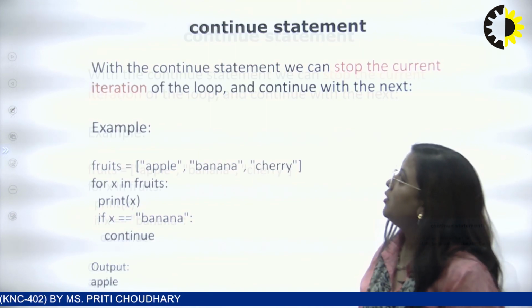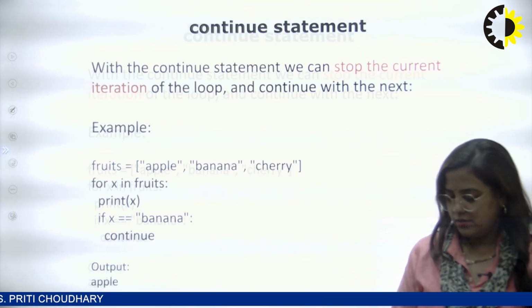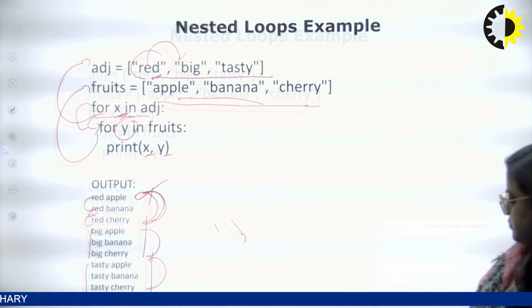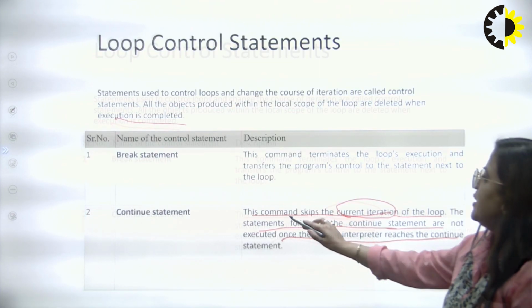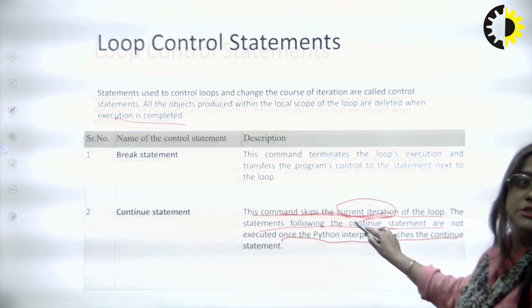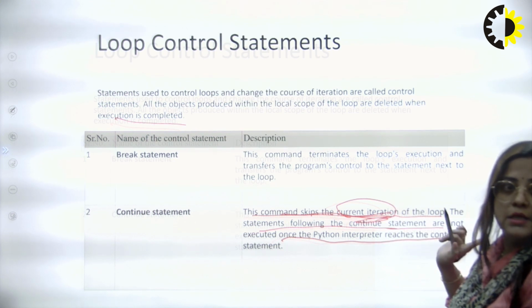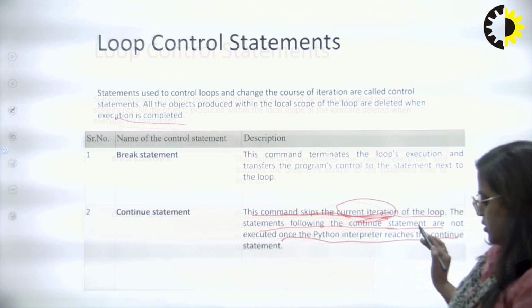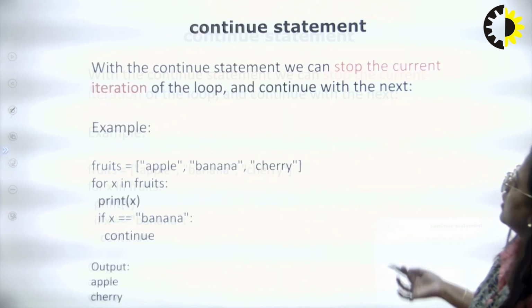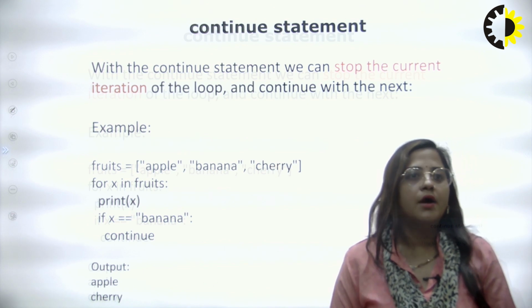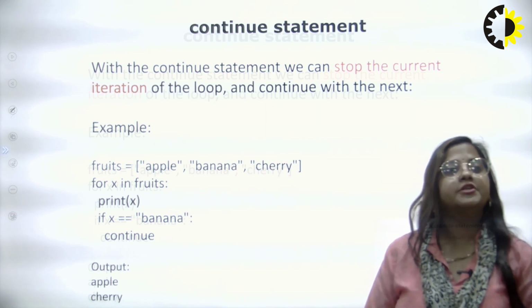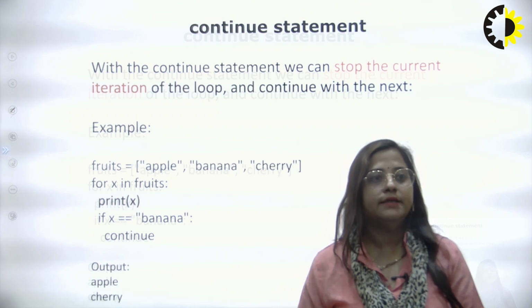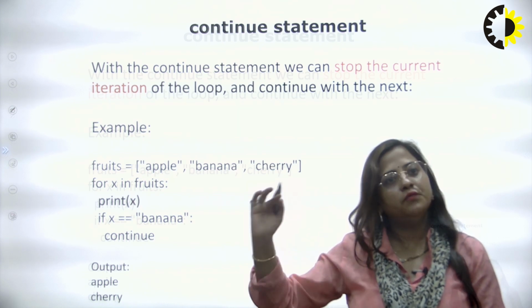So continue only skips the current iteration. Only one iteration is skipped here, and all the remaining statements in the program are executed continuously. So this is the continue statement. With the continue statement we can stop the current iteration of the loop and continue with the next.